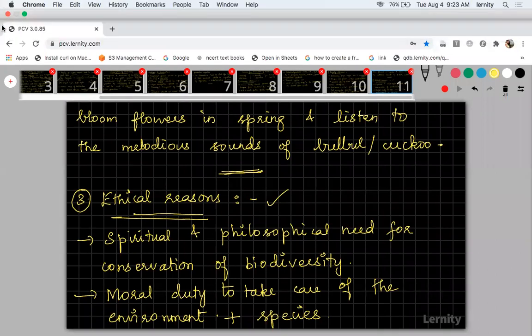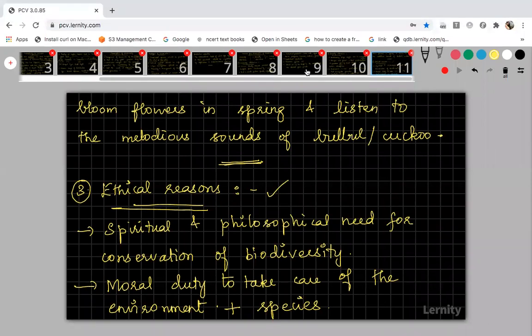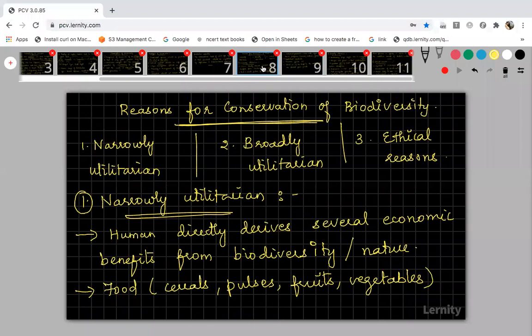I will show you the reasons for conservation of biodiversity slides from the beginning. This is the first one, the eighth slide, where we started the reasons for conservation of biodiversity. We just finish it off. In the last five more minutes, I will give you the introduction of in situ and ex situ categorization. And tomorrow, in just 15 minutes or half an hour, we will complete this chapter.